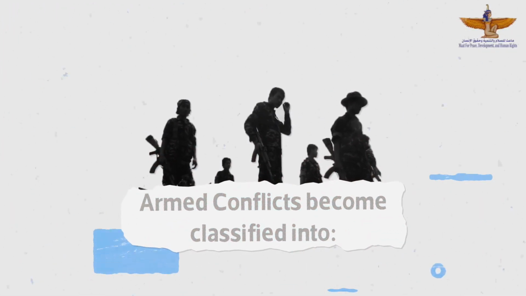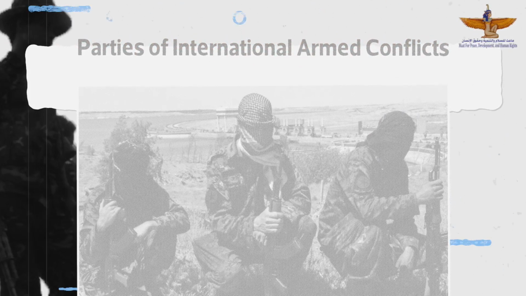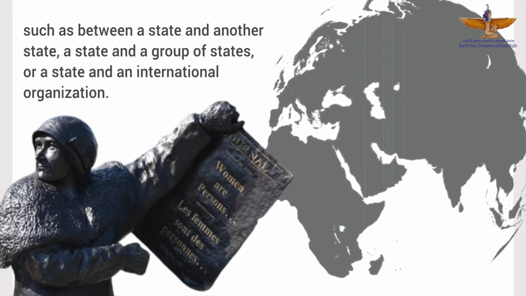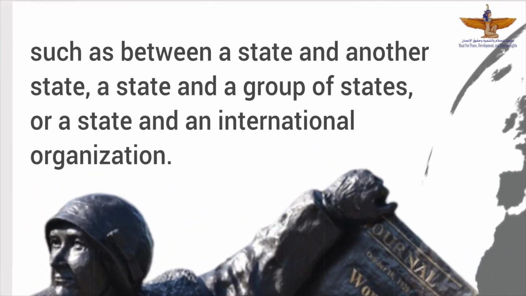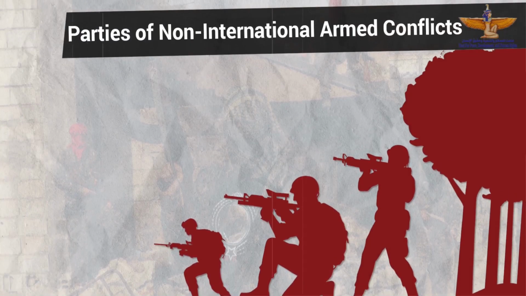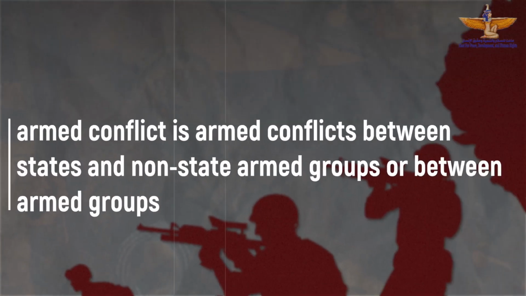Types of armed conflicts. Armed conflicts are classified into international armed conflicts and non-international armed conflicts. Parties of international armed conflicts are persons of public international law, such as between a state and another state, a state and a group of states, or a state and an international organization. Parties of non-international armed conflicts: the non-international armed conflict is armed conflict between states and non-state armed groups or between armed groups.